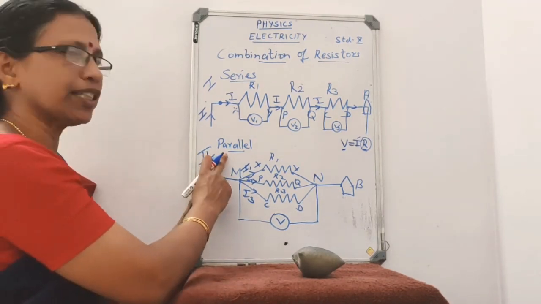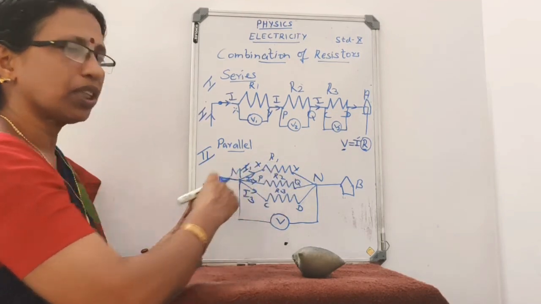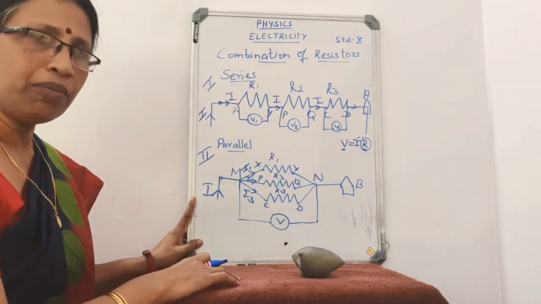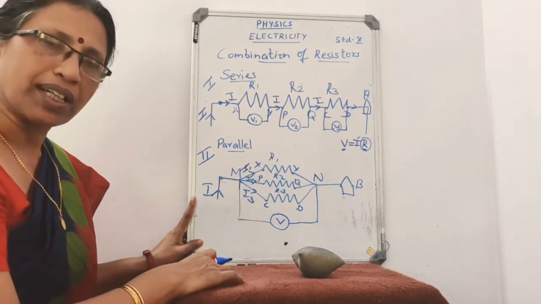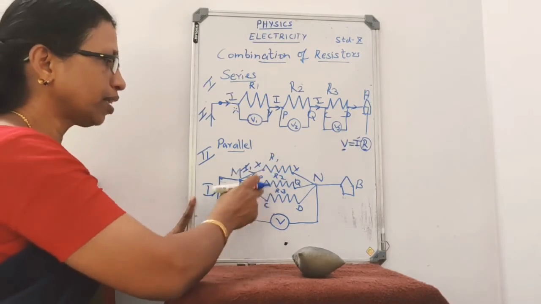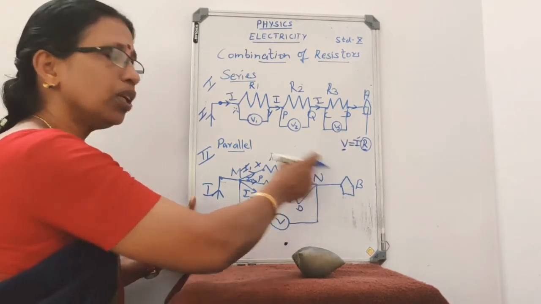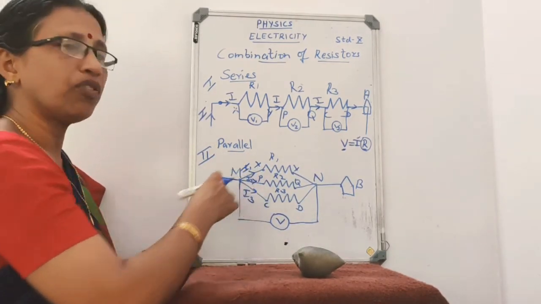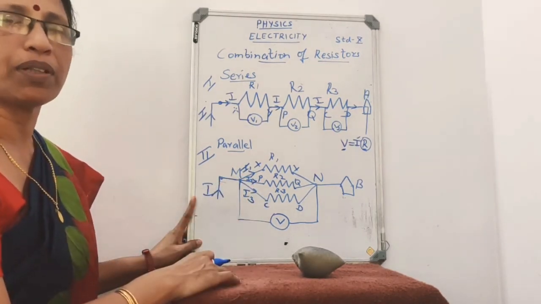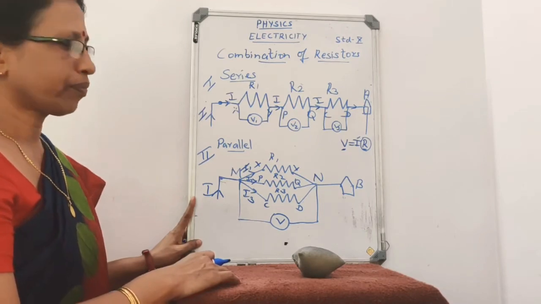So in parallel arrangement, the potential difference across the resistors will be the same, and the current flowing through the three resistors will be different. In the second case, since there are three paths to reach the school B, the block was less. So the total resistance in the parallel arrangement will be less.